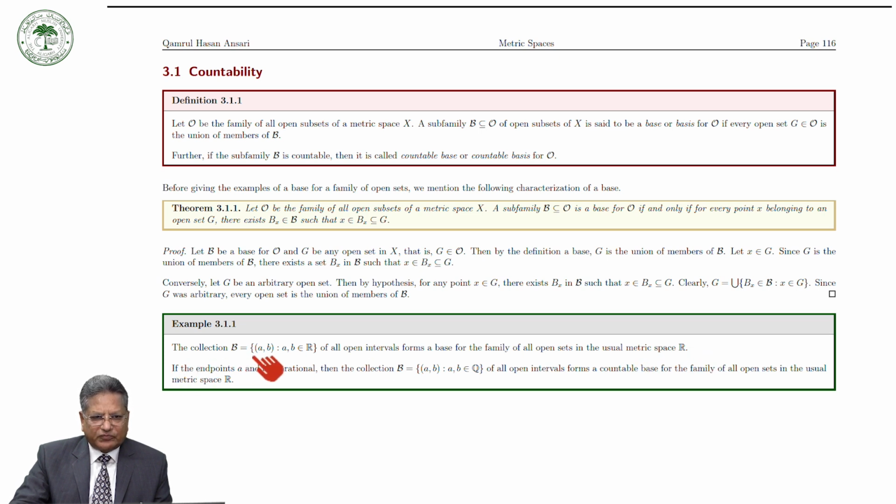The collection of all open intervals (a, b), whose endpoints a, b are real numbers, forms a base for the family of all open subsets in the usual metric space R. If the endpoints a and b are rational, then this collection of all open intervals forms a countable base for the family of all open sets in the usual metric space.